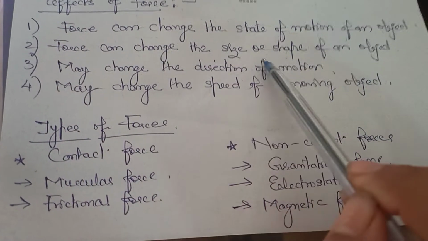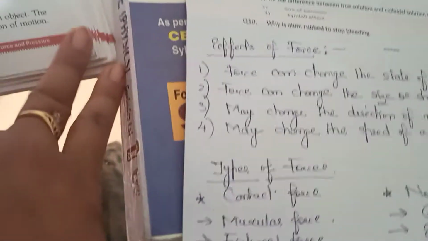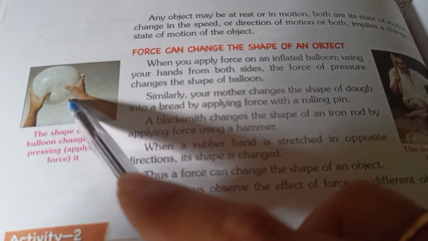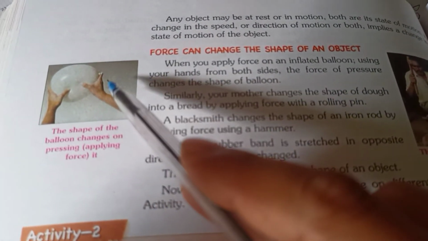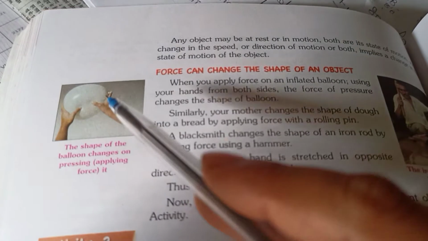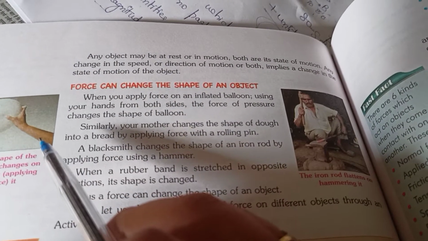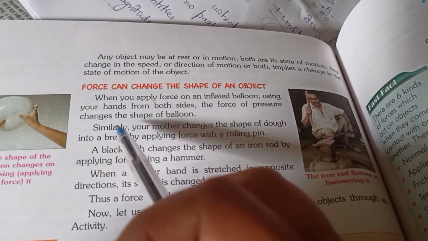Force can change the size or shape of an object. I'm having an old book, but you go through your new book. See, this is a dough. When you are applying force from your hand, the shape of this dough can change. Like clay molding, you are playing, you are making different shapes from that.